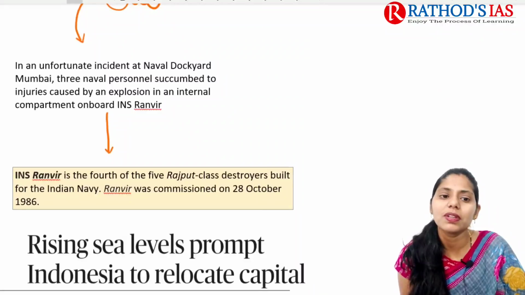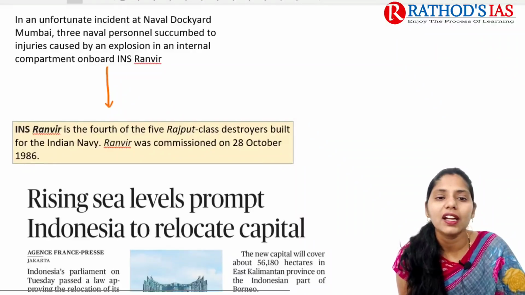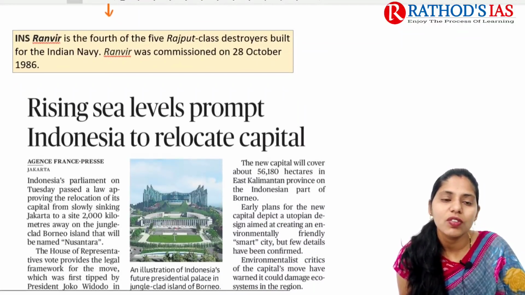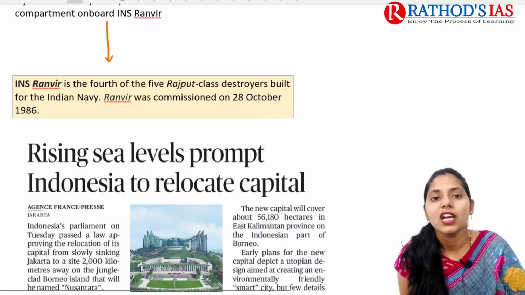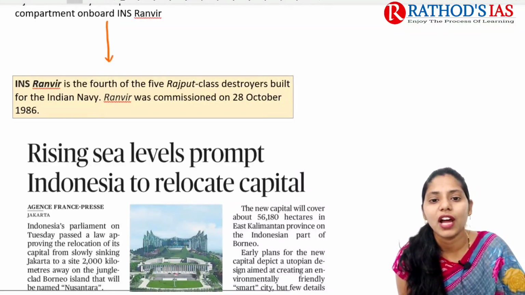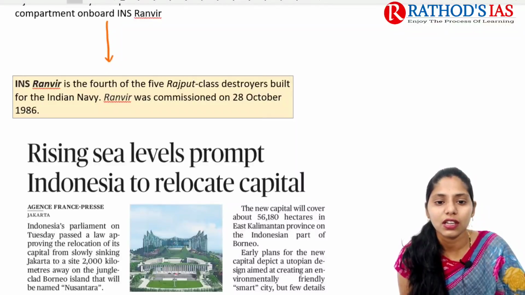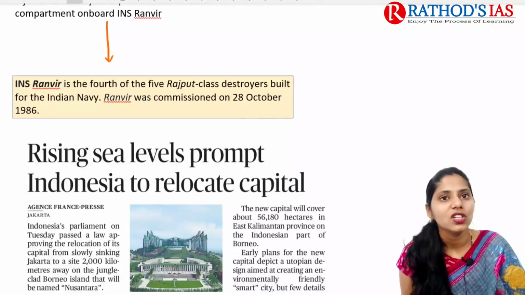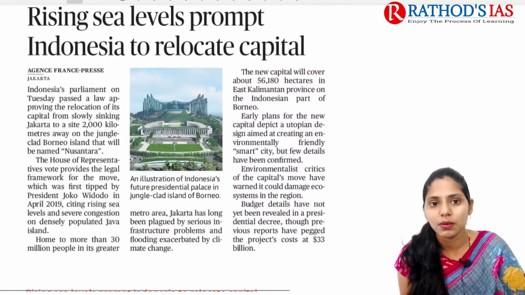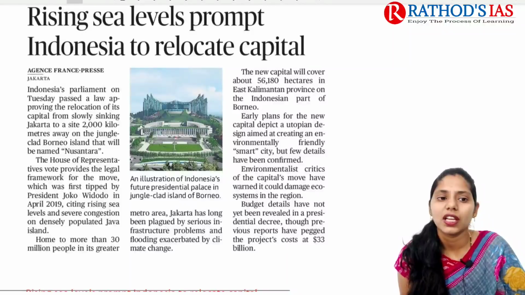So if we are talking about some details, one unfortunate incident happened in this naval dockyard in Mumbai, and that led to the killing of 3 personnel. If we are talking about INS Ranvir, it is the fourth of 5 Rajput class destroyers and was mainly built for the Indian Navy. INS Ranvir was commissioned on 28th October 1986. So these are some important things that you need to remember. And now let us try to see the next topic.